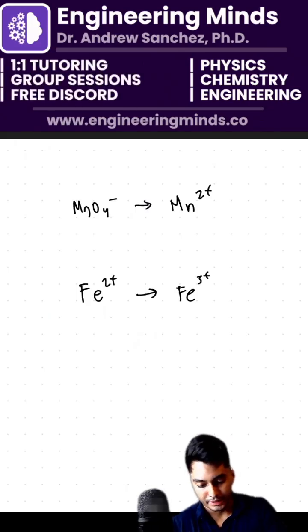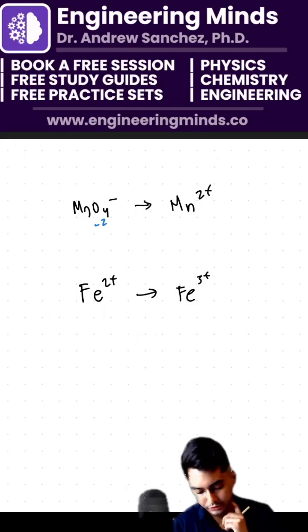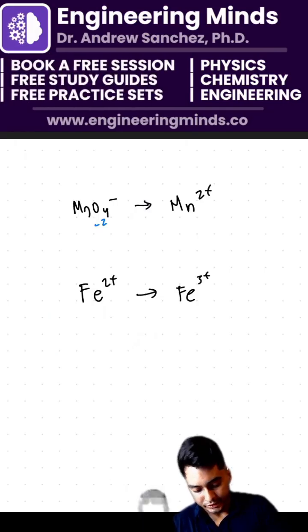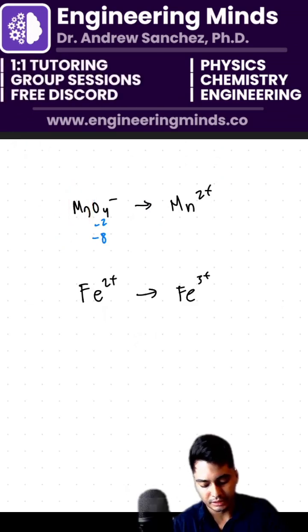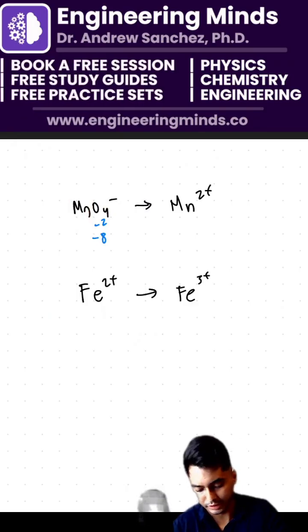So my oxygen is going to be -2. -2 times 4 is -8. So what number does my manganese have to be here to be a total of -1? This is the charges that everyone's confusing here.